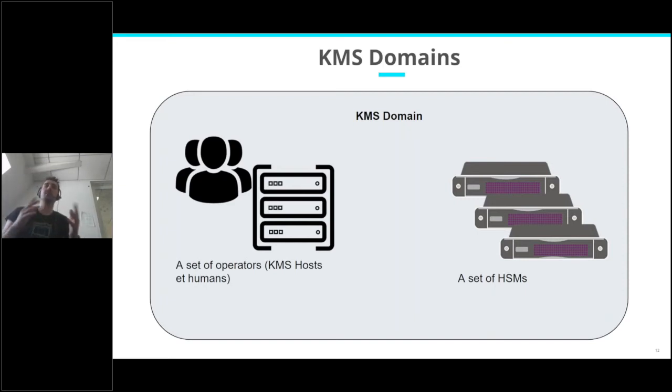The operators can be both human operators, so let's say administrators, or KMS hosts. So remember, we saw the schema with the API, and there are KMS hosts, which are VMs, virtual machines that will host the API and will operate the HSMs. And so a bunch of those hosts are in the domain.